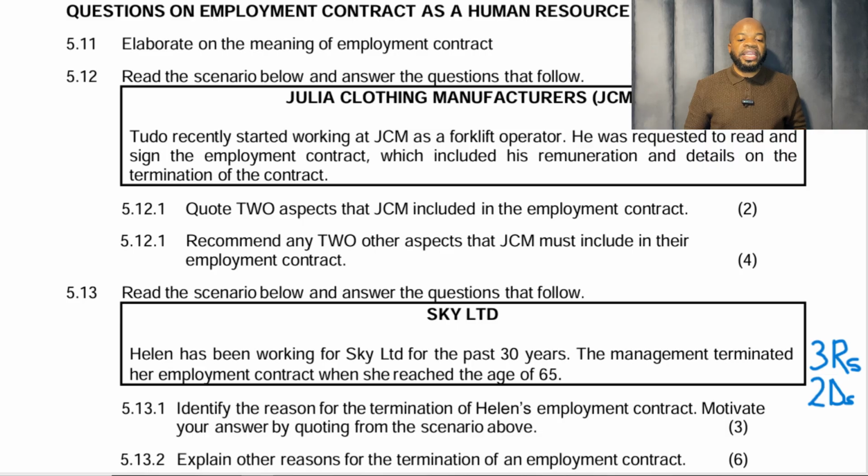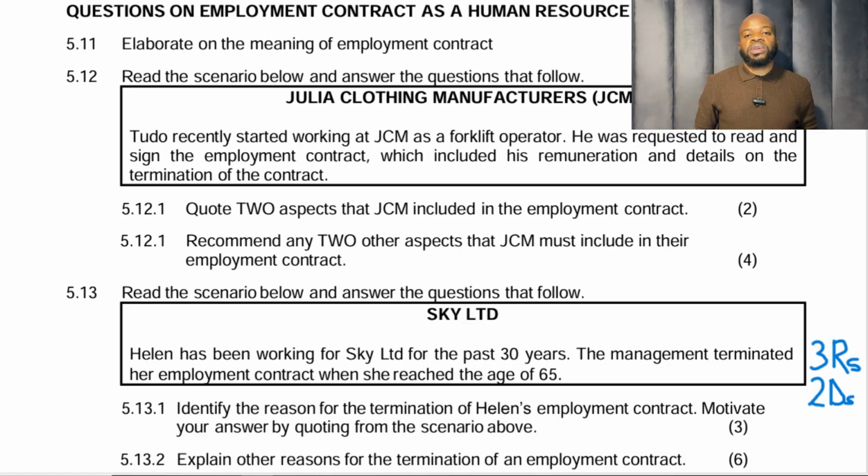Tudo recently started working at JCM as a forklift operator. He was requested to read and sign the employment contract, which included his remuneration and details on the termination of the contract. Quote 2 aspects. So there are 2 aspects in there. Quote 2 aspects that JCM included in the employment contract. Number 1, his remuneration. That's 1. Number 2, details on the termination of the contract. That is 2. Then they say recommend any other aspects that JCM must include in their employment contract.